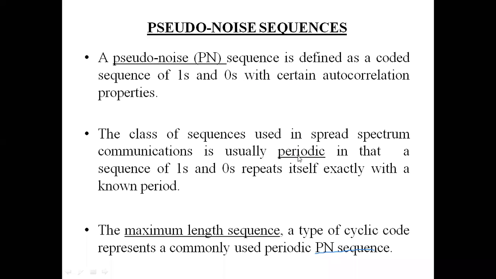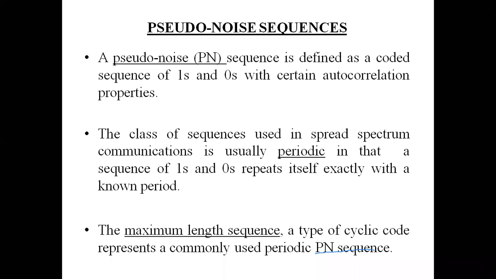The second thing we saw is that the PN sequence is periodic in nature. I have underlined and highlighted it here. It can be aperiodic also for certain applications. But since I am constraining my talk about spread spectrum here, I will be talking about the periodic case.